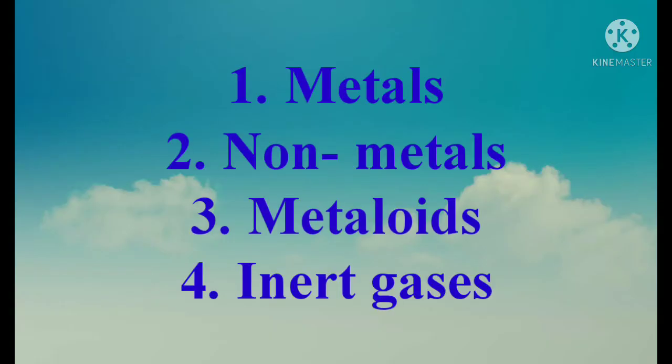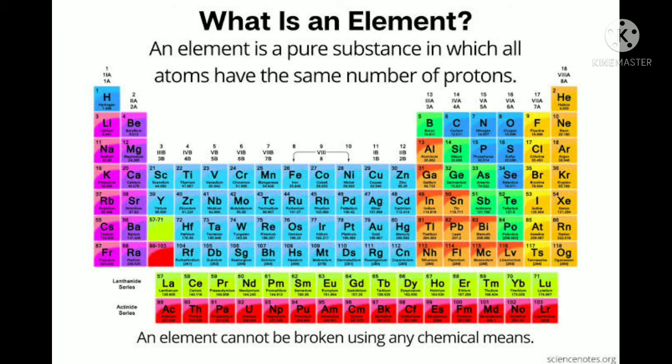One is metal, another is non-metal, metalloid and inert gases. In the periodic table you can see all the elements are drawn in different colors also. You can go back and see once again the metals, non-metals, metalloids and the inert gas or noble gas classified into different colors.